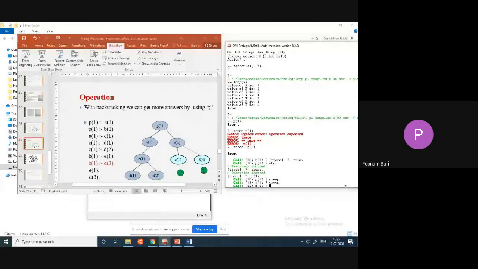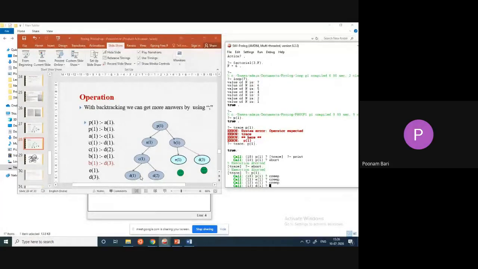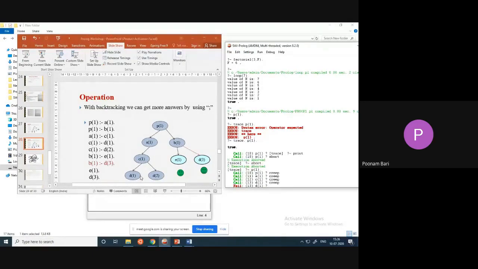Can you see here this one? It goes depth first. It uses the DFS data structure. Then D of 1. To trace, you have to hit enter. Then fail. So D of 1, it came here and it did not get the output.